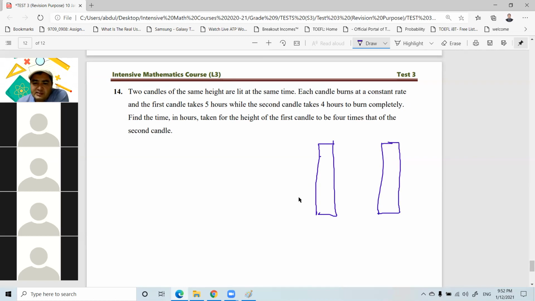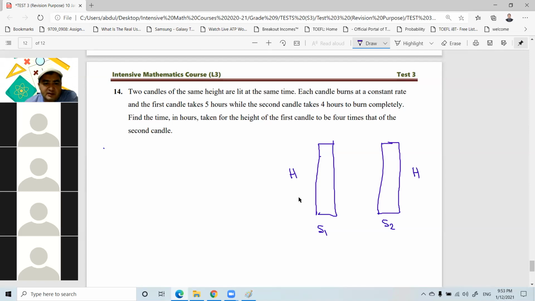So let's say the height of each candle is h. Each candle burns at a constant rate, and the first candle takes 5 hours while the second candle takes 4 hours. Let me write the burning speed of each candle. The first one is S1, maybe centimeters per hour, and the second one is S2, centimeters per hour.